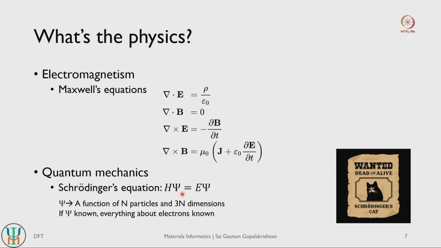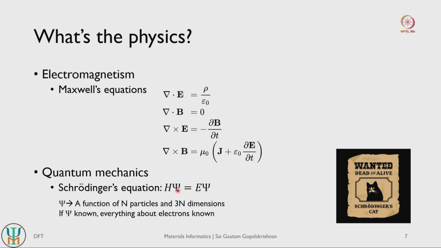And psi basically represents a many body wave function. So let us say you have n particles, n electrons in your system, you would need a wave function that is representative of all the n electrons in your system. And each electron can locate itself in 3-dimensional space. So this psi can be quite a complicated function because it can have 3n dimensions. So each electron has 3 dimensions, you have n electrons, so you have 3n dimensions.